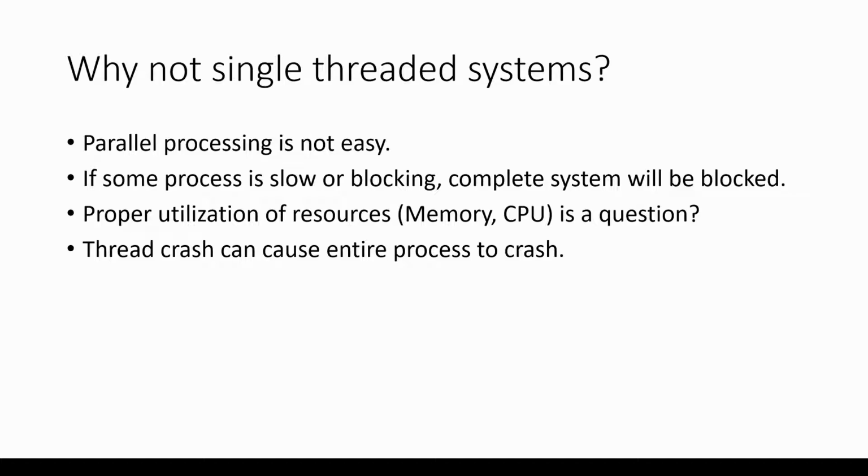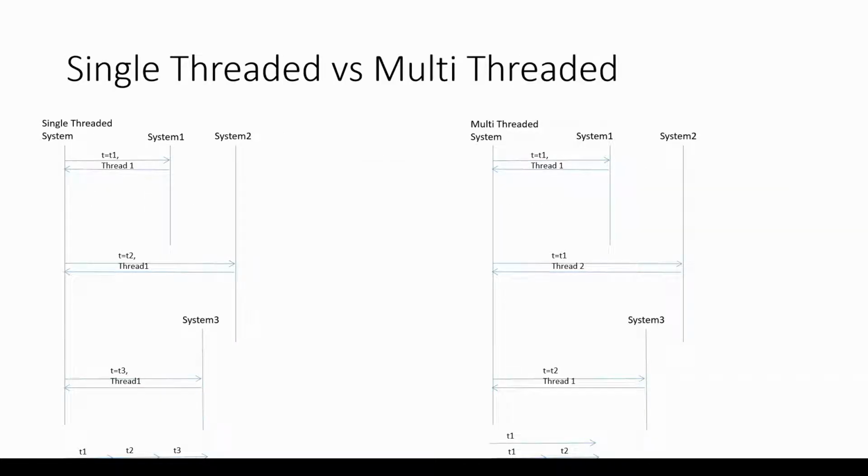The third disadvantage of a single-threaded system is we will not be able to utilize the resources properly, because you have a single thread, and if that thread is performing some task which is consuming very little memory or CPU, you will not have any other thread to perform other tasks to consume the remaining memory and CPU. So proper utilization of resources is not possible with a single thread. The fourth disadvantage of a single-threaded system is if the thread crashes due to some exception or error, then your complete process will crash.